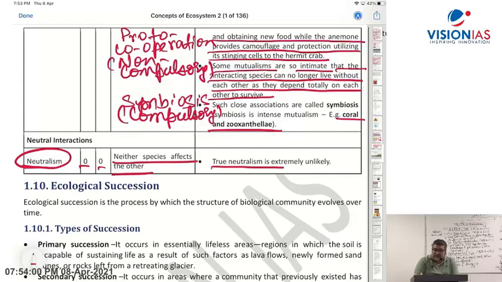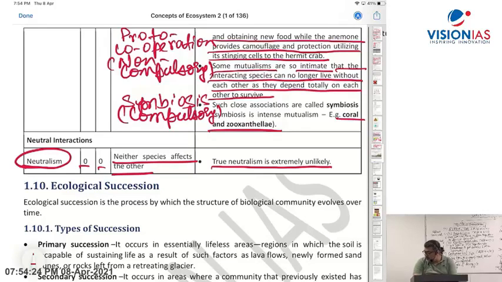True neutralism is extremely unlikely. In nature, in a habitat, in an ecosystem, true neutralism is unlikely. Wherever species are present, some form of interaction exists, direct or indirect. Sometimes there may be an indirect kind of relationship. So this is what is given here.